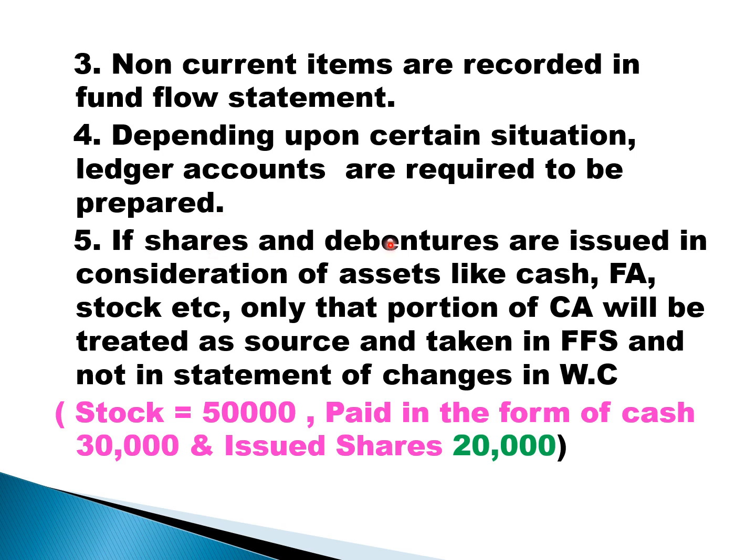If shares and debentures are issued for consideration of assets like cash, fixed assets, stock, etc., only that portion of non-current asset will be treated as a source and taken in the fund flow statement, and not in the statement of changes in working capital. What does this fifth point mean, students?